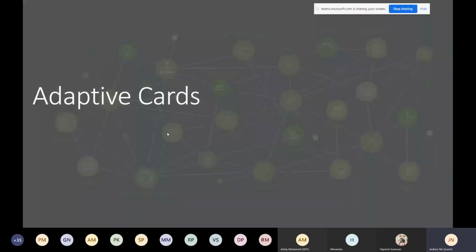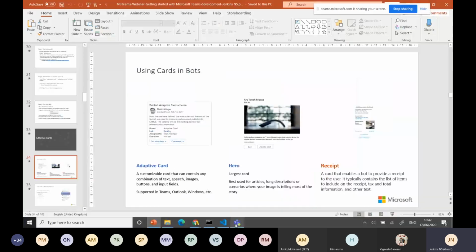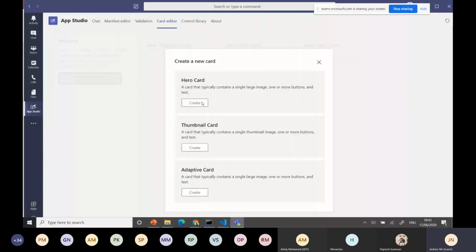Finally, you get this, and then the second part is adaptive cards. That's a really important point, because the adaptive card is very useful for every application, whether bot, message extension or task. In the app catalog you also have the card editor. We have other cards also: hero card, thumbnail card, adaptive card. We have multiple other cards there.